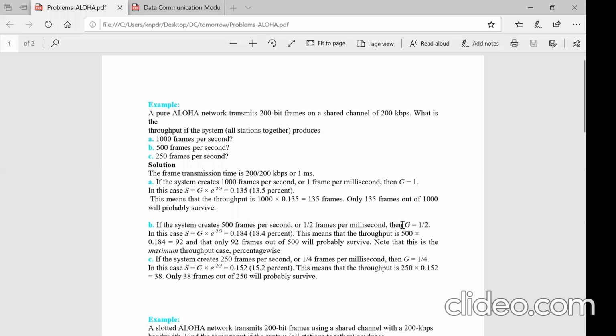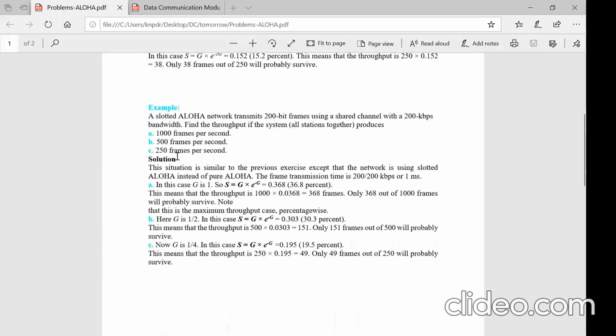Then go for G. G is the transmission time, 1 millisecond, divided by the time taken for one frame, which is 2 milliseconds. So 1 by 2, G is equal to 1 by 2, half. Substitute that. Simple. You will get 0.184. 18.4% is the throughput, right? Means how many packets are successful? 500 multiplied by 0.184, so 92 packets will survive. So that is what is in this particular problem.